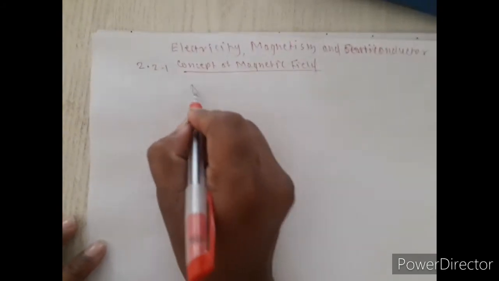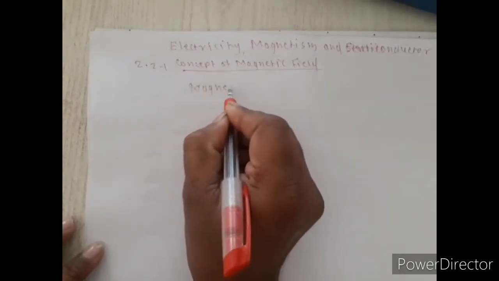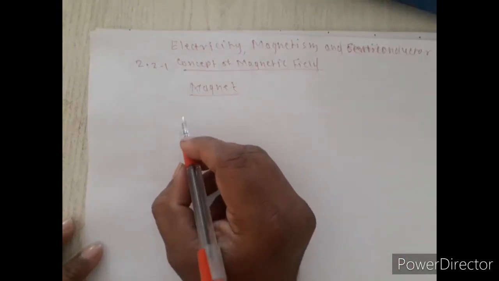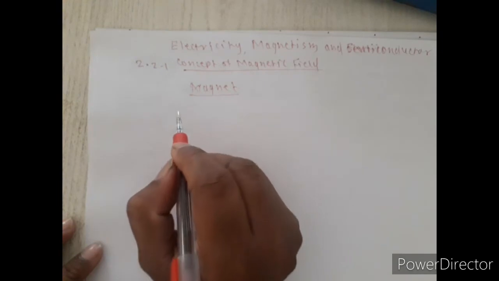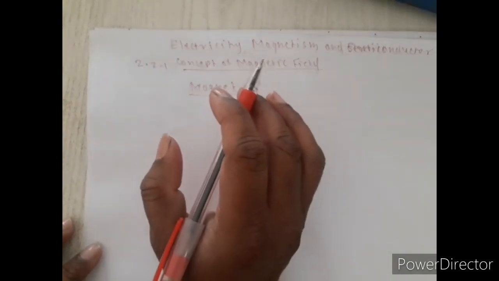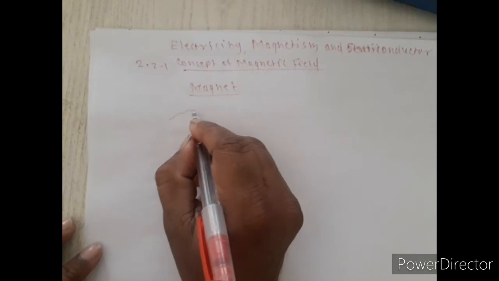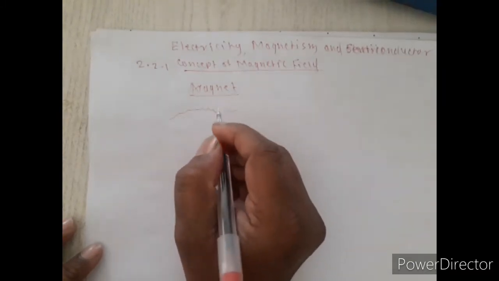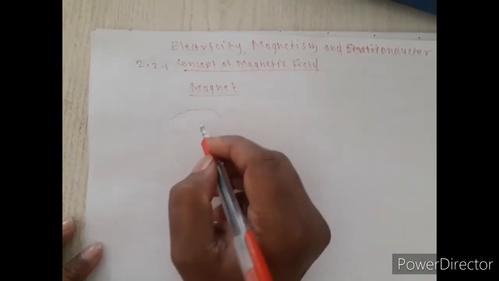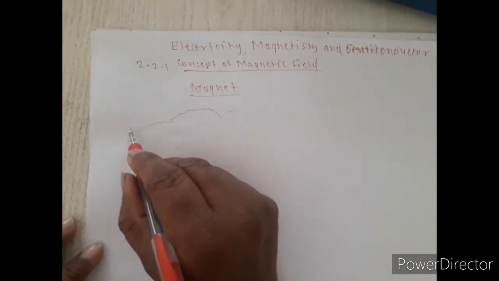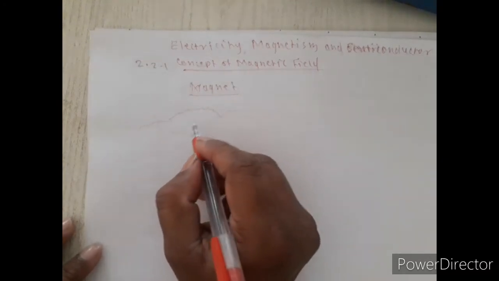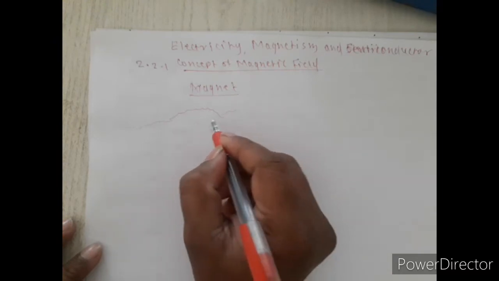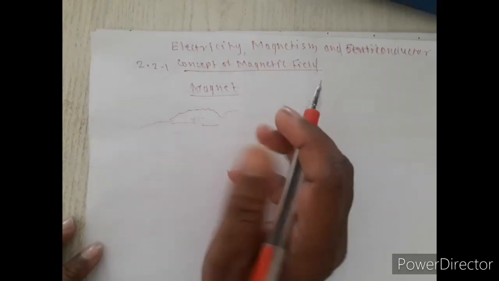Actually, the word magnet is coined from Magnesia. Magnesia is the name of a region where some stone or rock-type material is found, and some shepherds experienced a force of attraction between their iron weapons and the stone.